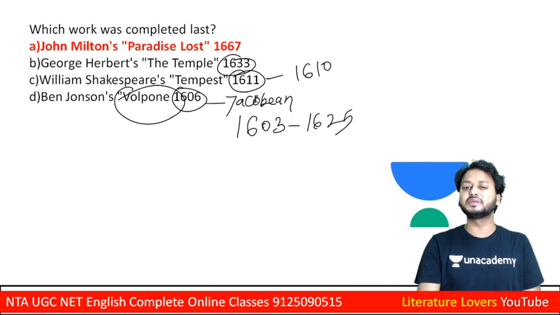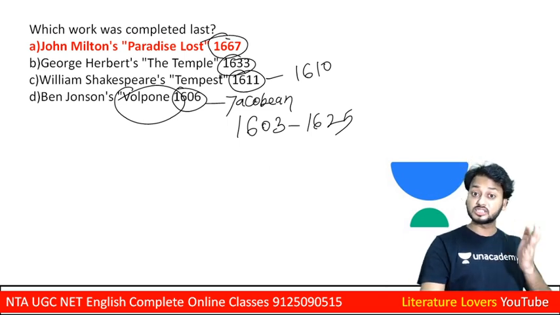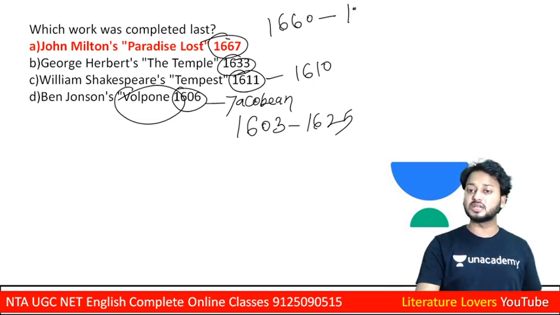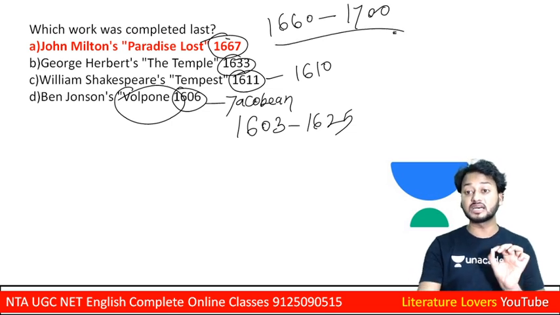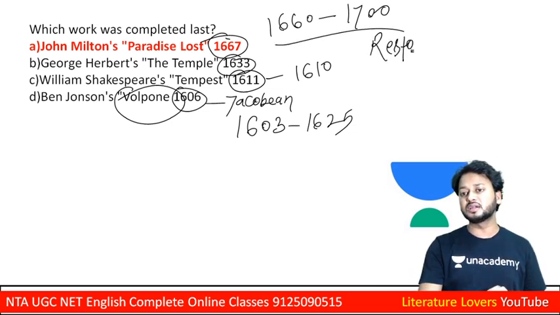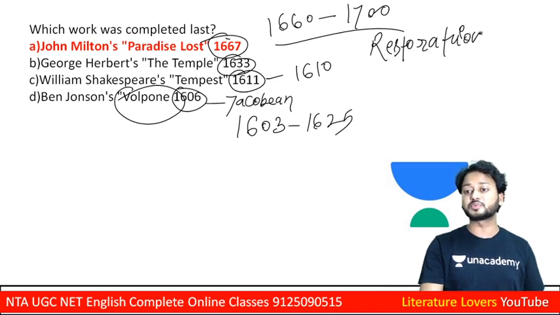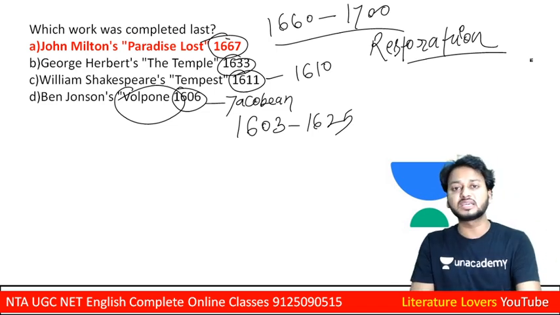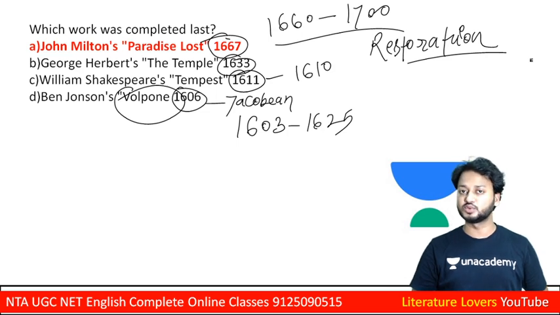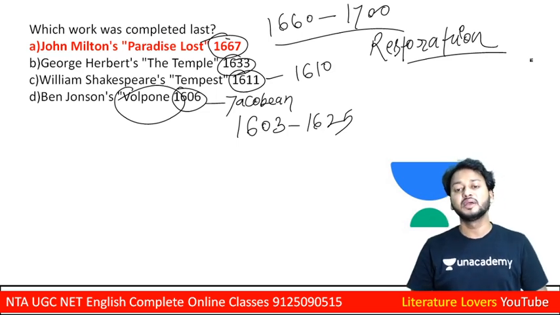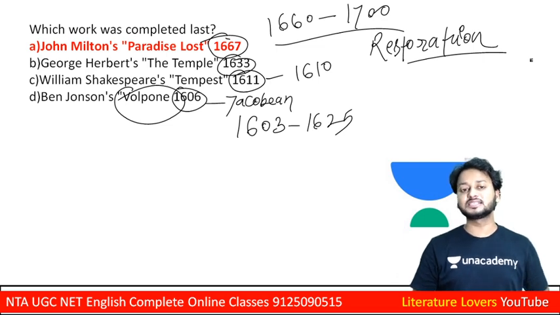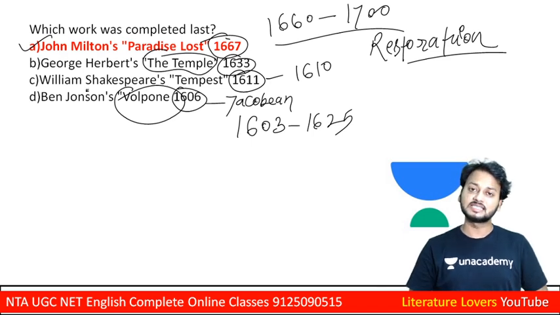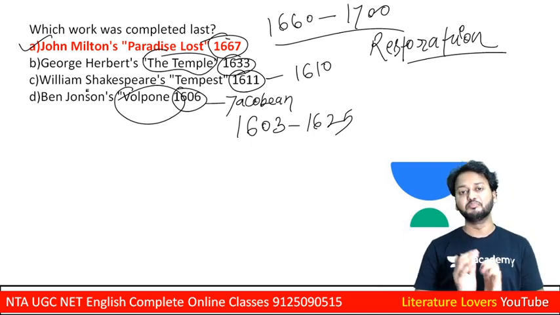See, learners, John Milton's Paradise Lost appeared in 1667. From 1660 to 1700, this time period is known as the Restoration period, because the monarchy was restored. Charles II became the king after his father's execution. So learners, 1667, this was the last work. And George Herbert's The Temple, you can say, is a collection of metaphysical sonnets.